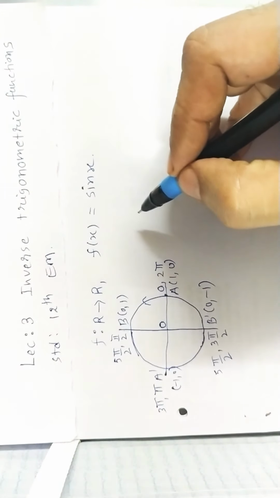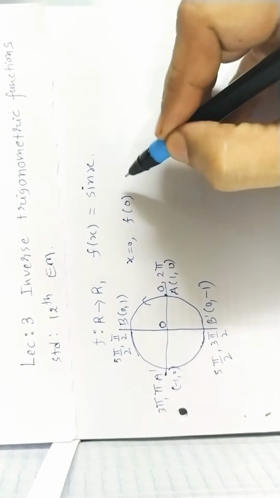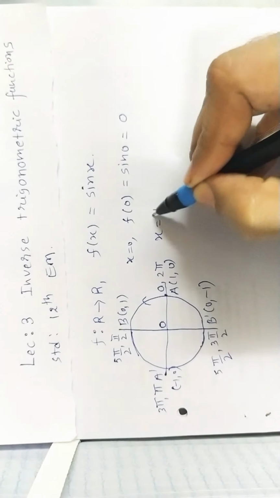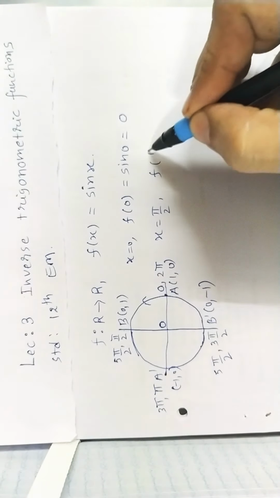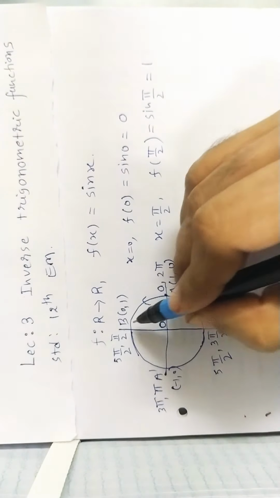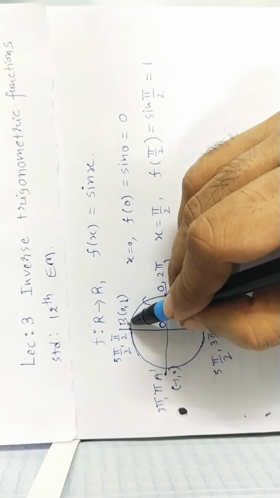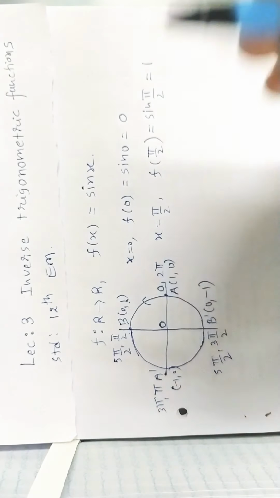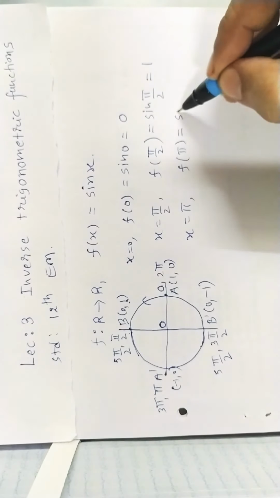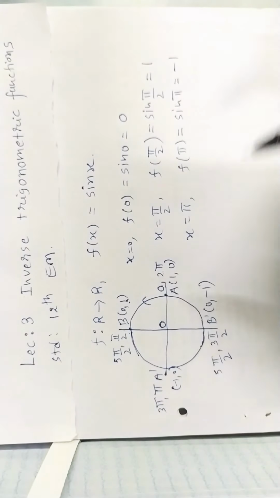Now put the value of x. Suppose x is equal to 0. Then what is the value of f(0)? Sine 0, value is 0. Suppose x equal to π/2. What is the value of f(π/2)? Sine π/2. Value of sine π/2 is 1. You can see here the y coordinate is sine. π/2 is corresponding with B, and the y coordinate of B is 1. If x equal to π, so f(π) is equal to sine π. Sine π is equal to 0.